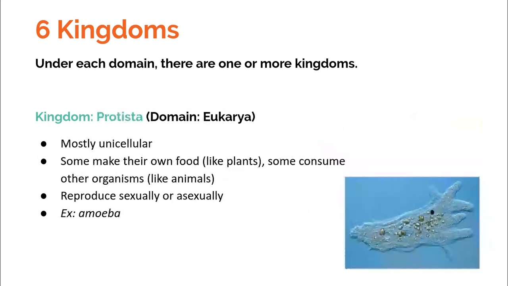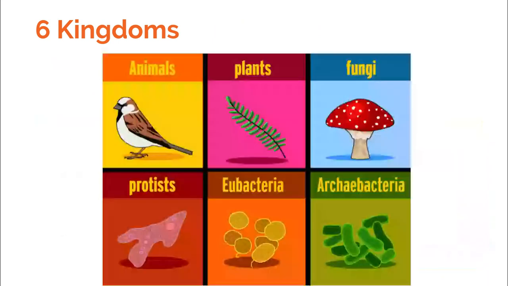So going back to our first chart, these are the 6 kingdoms of life. And on Friday, we're going to continue observing and learning a little bit more about the categories and the characteristics of each of these different kingdoms.